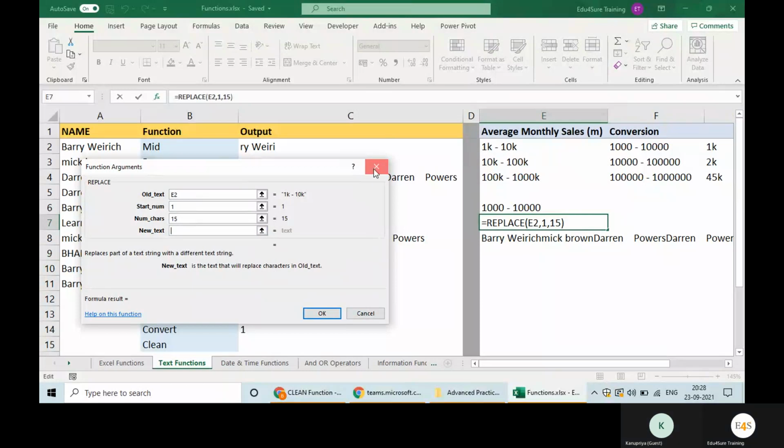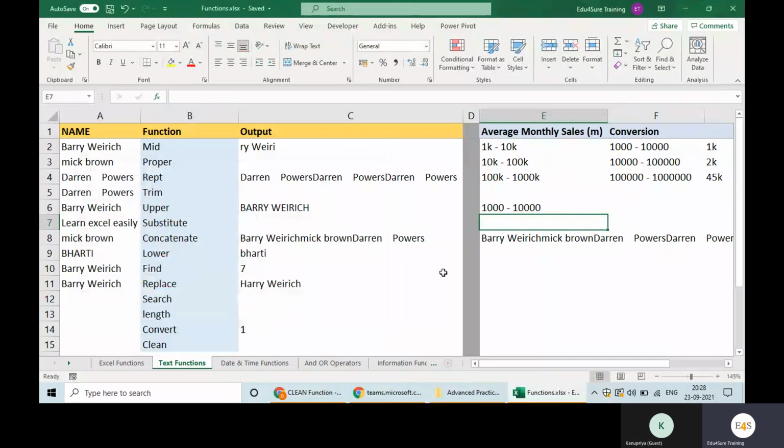Always prefer substitute. Why am I asking these questions, Kanupriya? These questions are asked in the interview. As soon as you tell them, I have done this course on Excel, they will try to confuse you with the functions where we have the very, very basic, minutest difference between these two functions. They will try to confuse you to understand if you know the nitty gritties also or not.